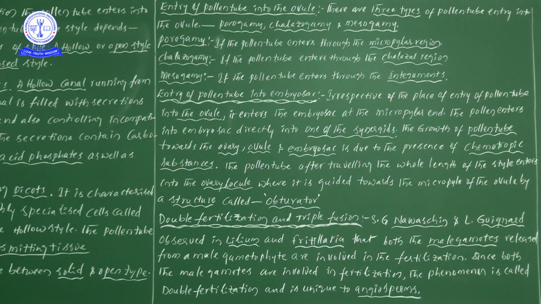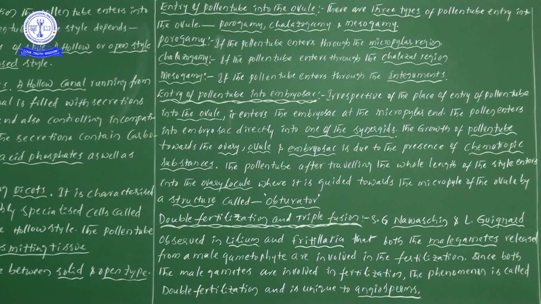So that particular information is to be studied very neatly. The next information is double fertilization and triple fusion. That is double fertilization, and one more is triple fusion. Now, double fertilization and triple fusion, this information as biology students we know very well and have studied.